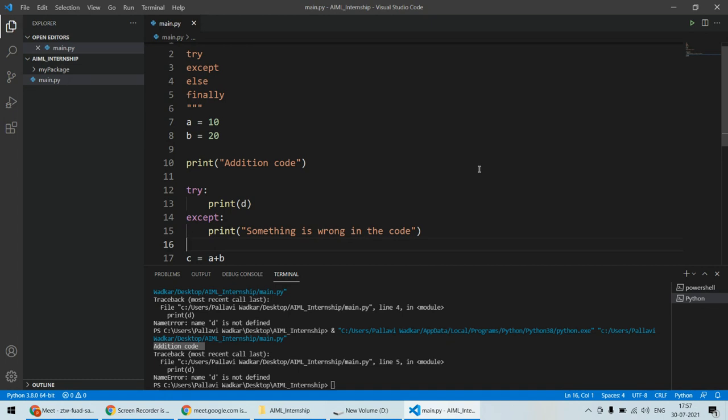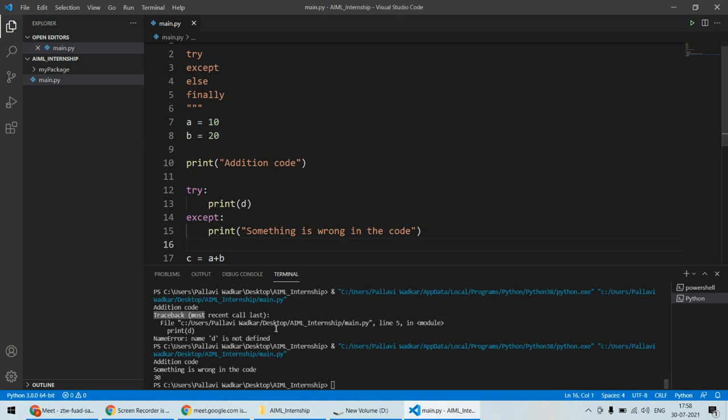But in this particular case, we are handling that error as per our intention and as per our requirement. In this case, the program will not crash, but it will tell you कि something is wrong in your code, maybe with this print d statement, or something is wrong. So you can fix it. If you want, you can fix that thing. And in that case, the further execution will continue.